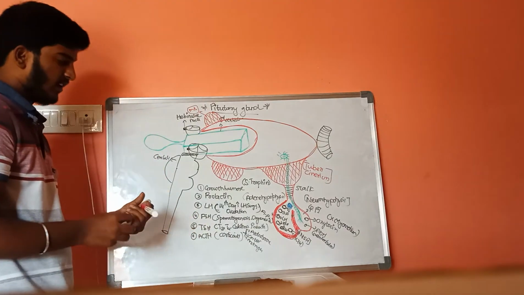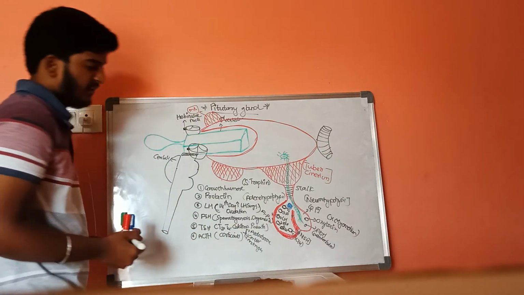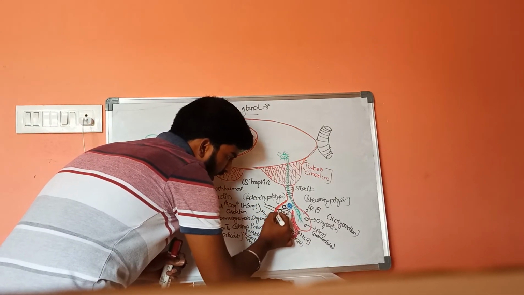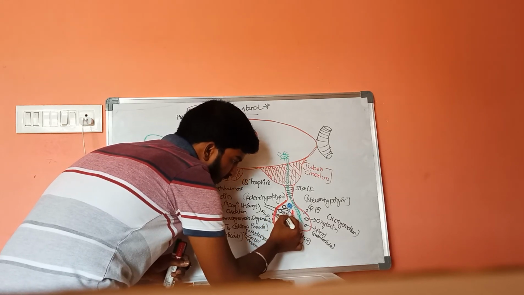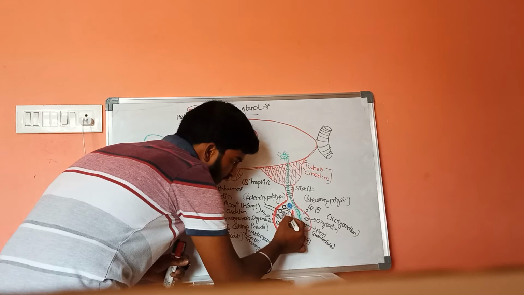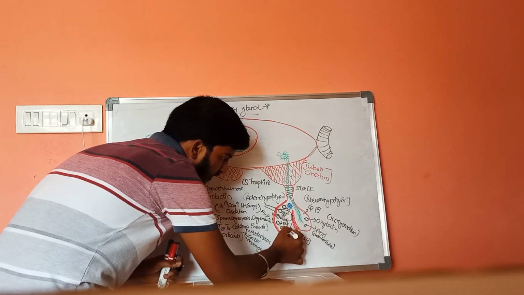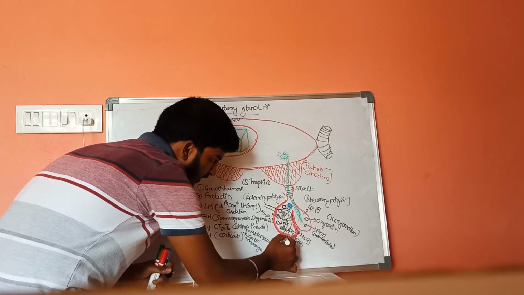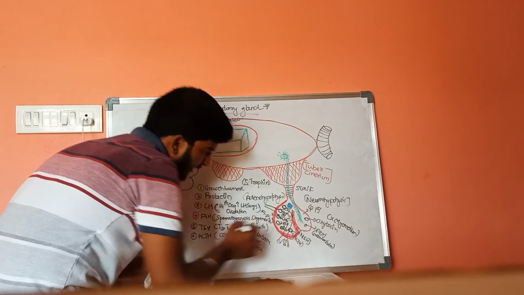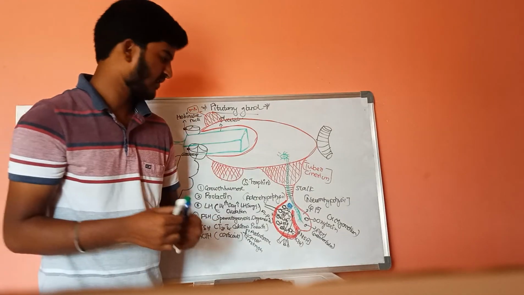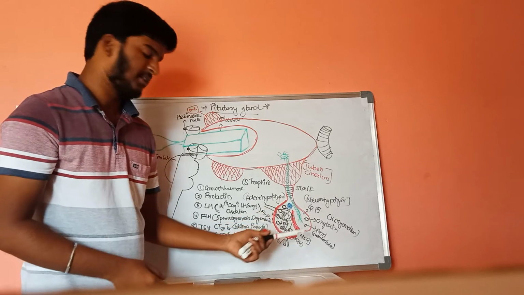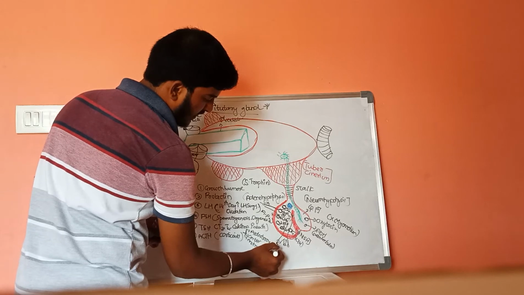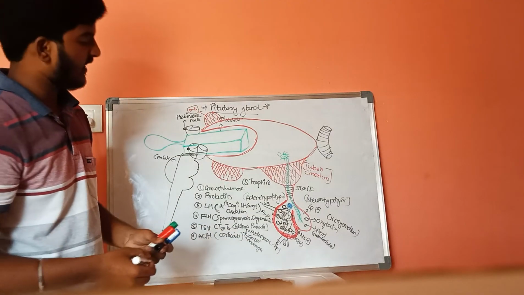And there are different types of blood vessels which enter into this. These are arteries, and they convert into capillaries and eventually drain into the veins, opening through the venules. In this way the arterial blood enters the pituitary gland, and in this way the venous blood leaves the pituitary gland.